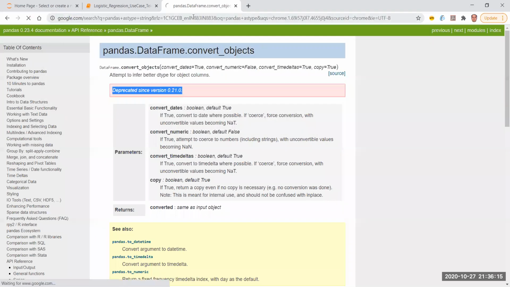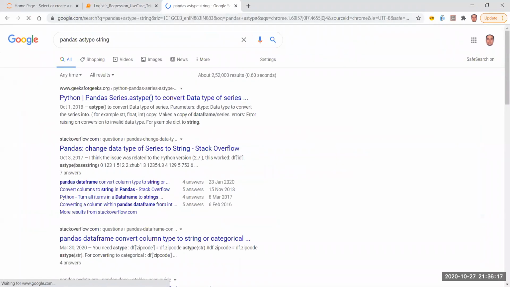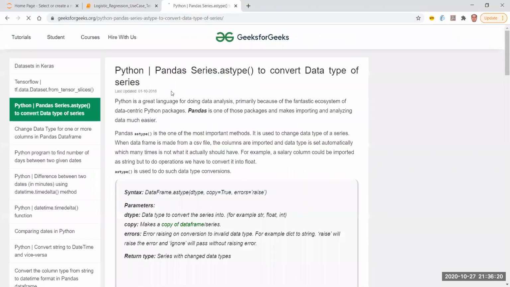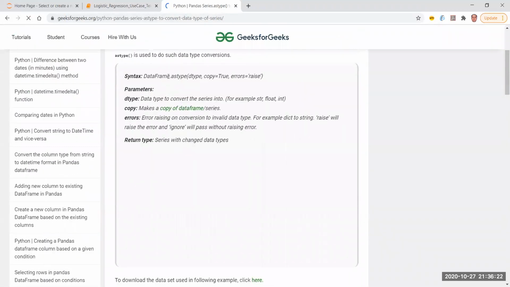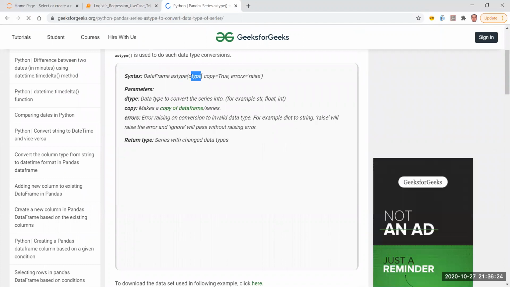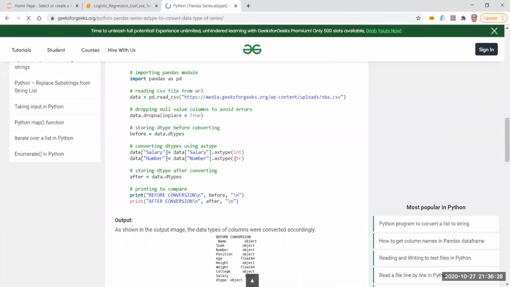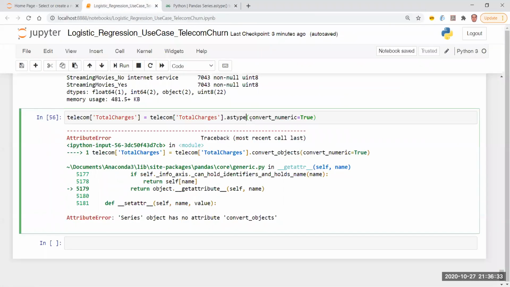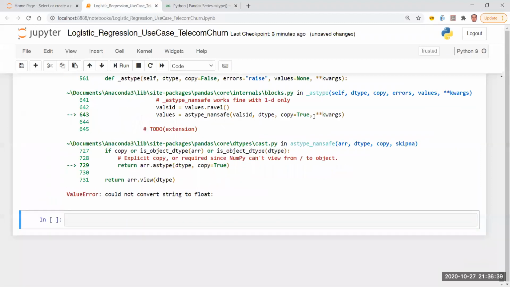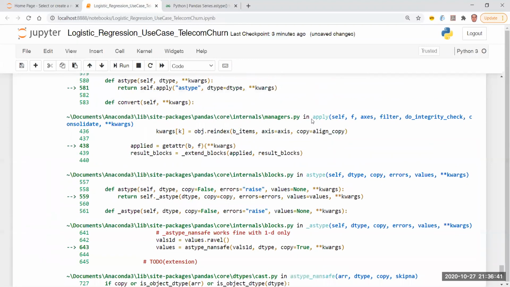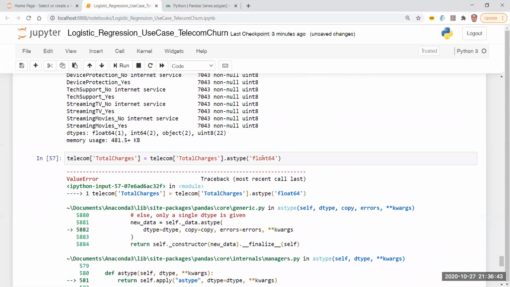Okay. So if I just look at the documentation, I have, okay, this is GeeksforGeeks, which will also work. There's an astype function. I have to pass the dtype. I just have to pass the type in which I would like to consider it. I would just like to consider it as a float. So I'm going to call it here, let's say float64. Cannot convert string into float. Yeah, that's the point. str.